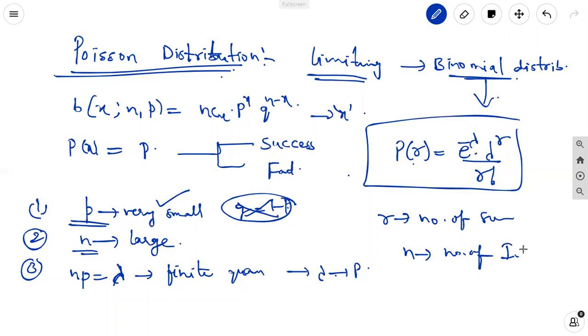Small r is the number of successes from the independent trials. Here lambda is the Poisson parameter, and lambda is equal to np. This is the definition of the Poisson distribution.